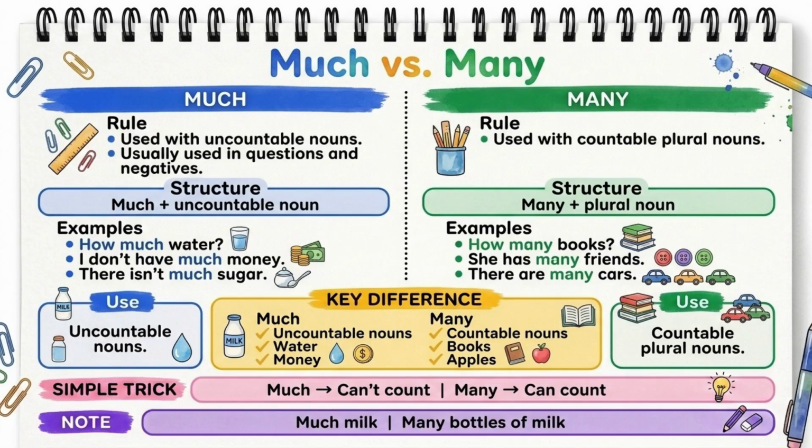For example, how many books do you have? She has many friends. There are many cars on the road.